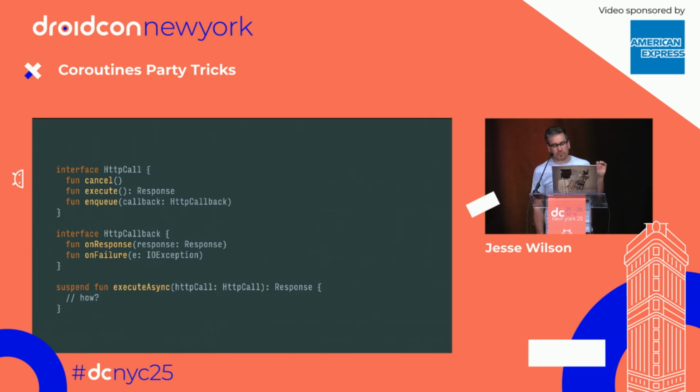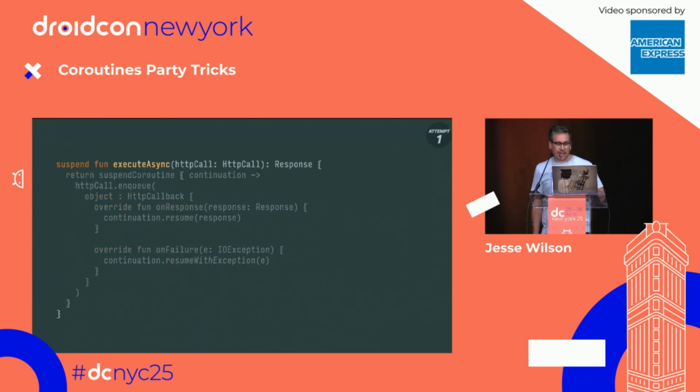And what we want to do is build a suspending overload of our HTTP call because we got lots of Kotlin users. And so the first attempt at this is we're just going to take that function and we're going to use the excellent suspend coroutine function that allows us to bridge suspending code to blocking code.